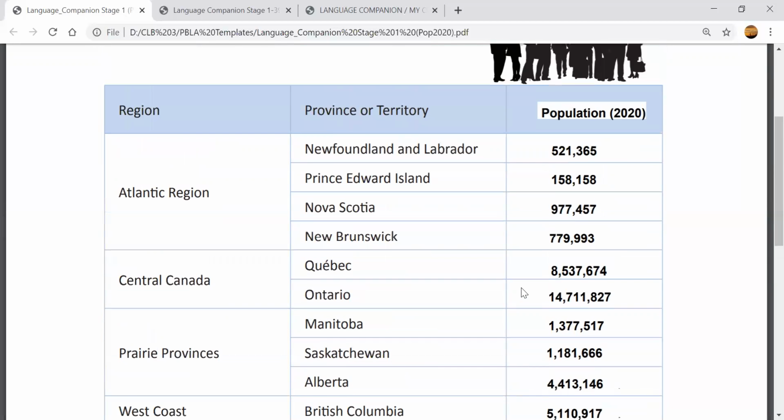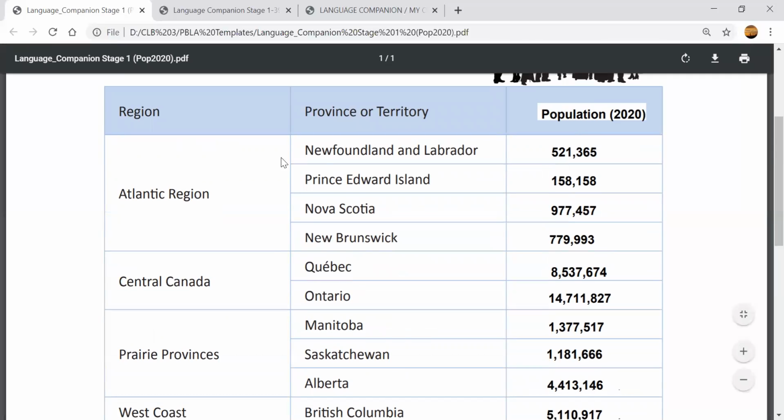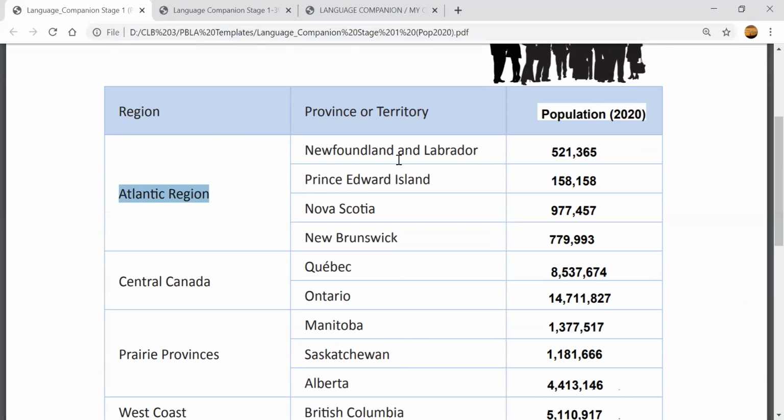So let's look at the population of each province in each region. So the first province in the Atlantic region is Newfoundland and Labrador. How many people live in Newfoundland and Labrador? So this is the population from 2020, so this year.